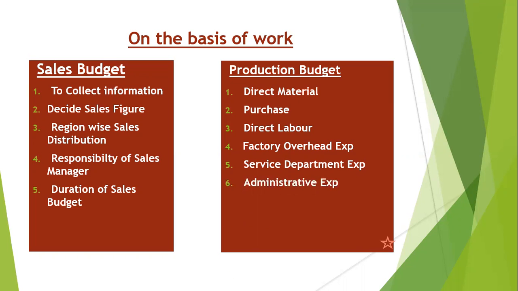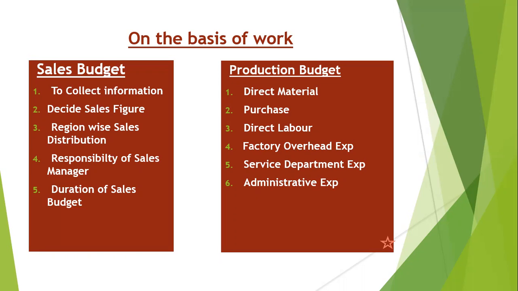Then administrative expense: how much office expense we are doing, telephone expense, electricity expense, then computer maintenance or report and stationery expense. That is included in the administrative expense. So we have to make the administrative expense budget also.